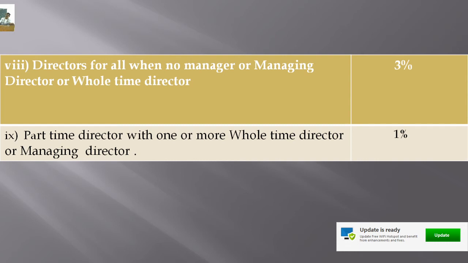That means the company cannot pay more than 11% of its profit to managerial personnel. And depending upon the number of managing directors, whole-time directors, part-time directors, and also managers, the percentage of profit that is payable changes, as you can observe here.